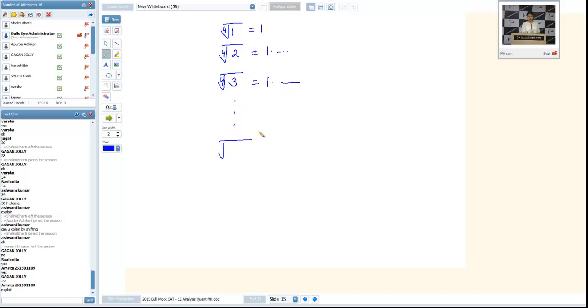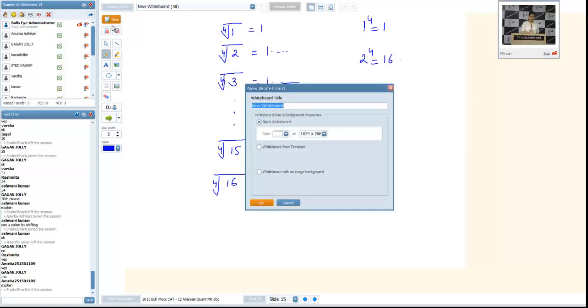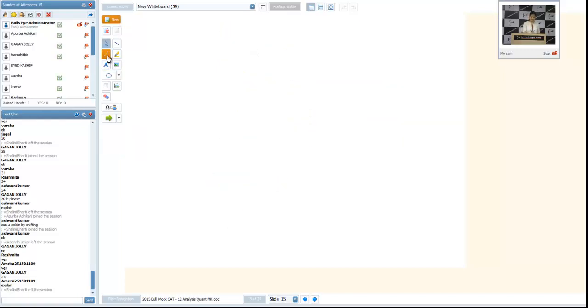So, as I know, 1 raised to power 4 is 1 and 2 raised to power 4 is 16. So, if I go up to 15, I'll get 1 point something only. If I calculate the fourth root of 16, now I'll get a 2. So, I can set a range here that from 1 to 15, the answer will be 1.